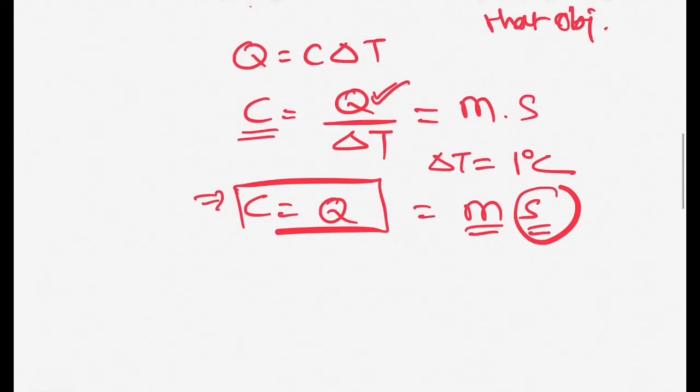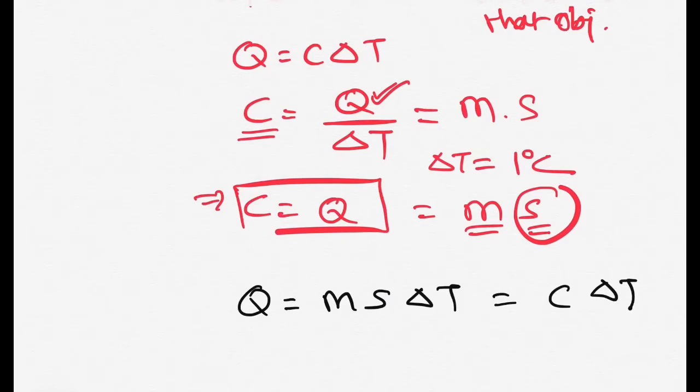So now we can see the different variations of using this particular energy equation, and because there are multiple combinations you can get different types of numericals. So here, because we have Q equal to m s delta T, or this can be written as C delta T, right? And the relation C equal to m s.